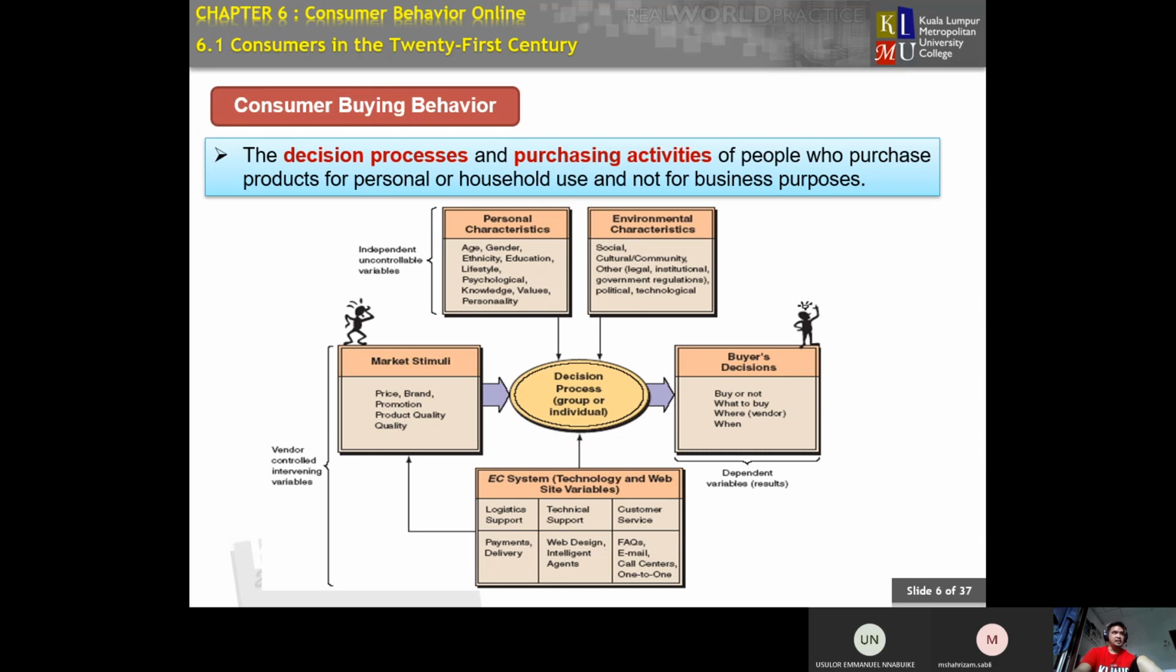Okay, understand? Regarding consumer buying decision, it is actually a simple logic when you are doing research or studying regarding consumer buying process, or decision process.